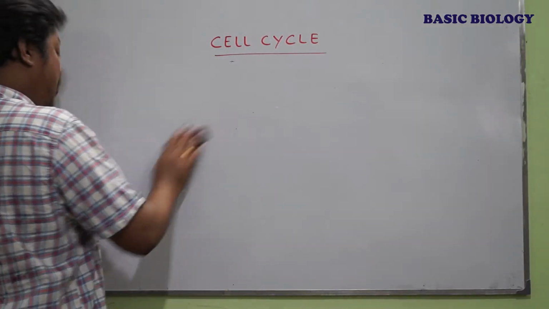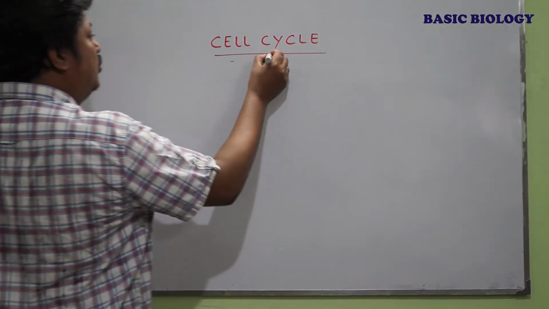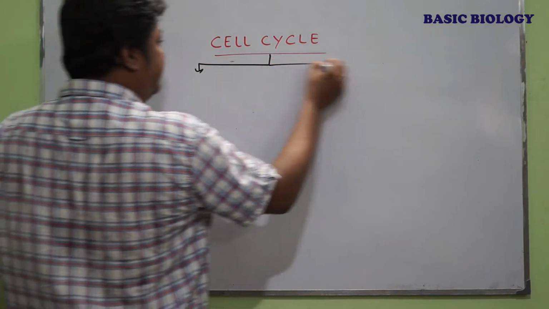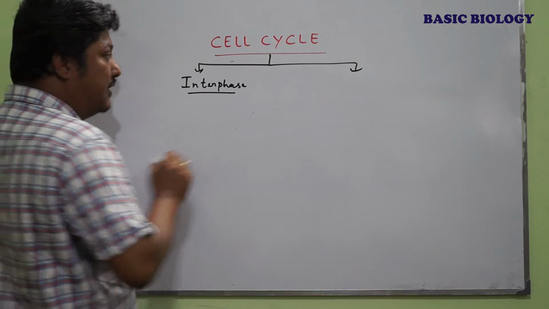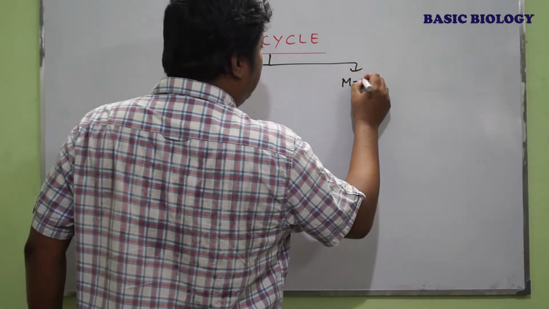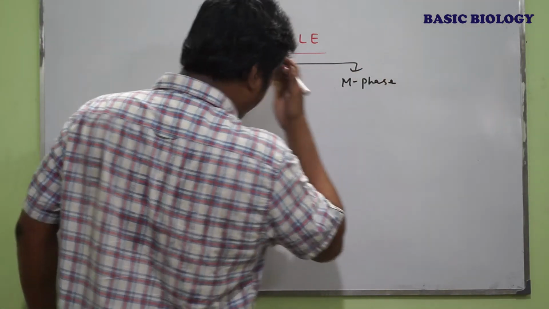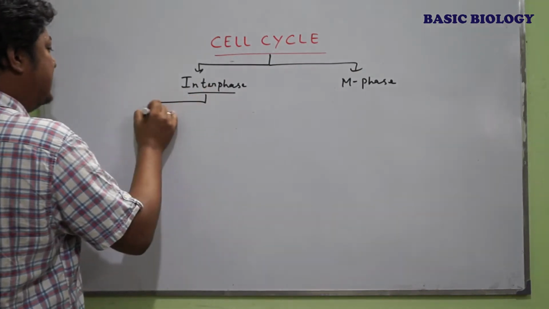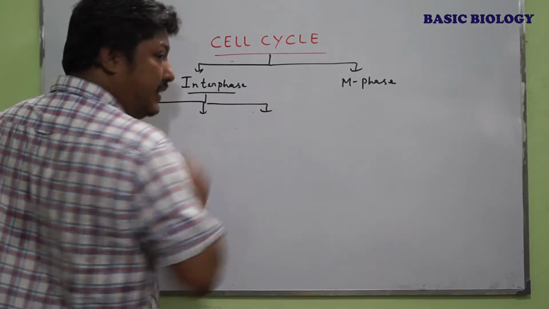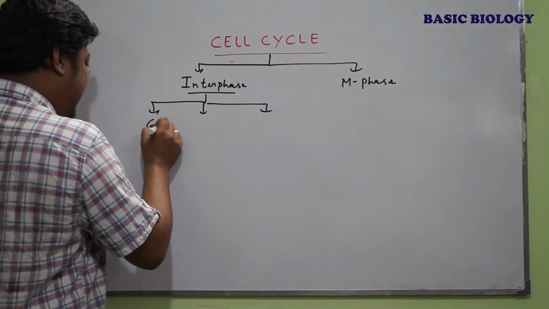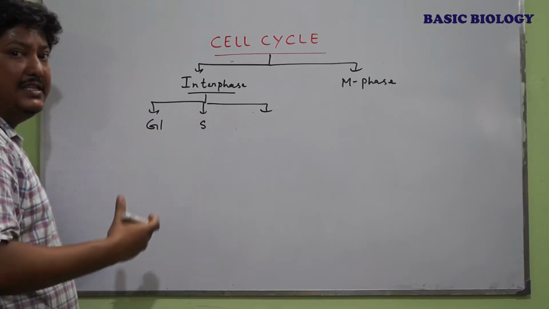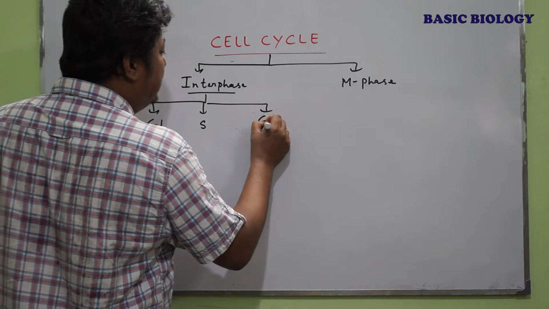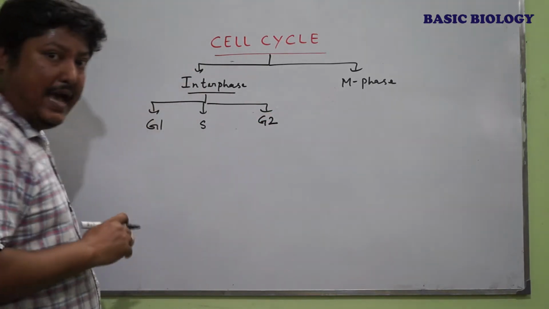Then the cell cycle consists of two phases. One is called interphase and the other is called the M phase, or the mitosis phase, or the division phase. Interphase consists of three parts. One is G1, called the first gap. Second, S phase, called the synthesis phase. And the third is called G2, or the second gap.